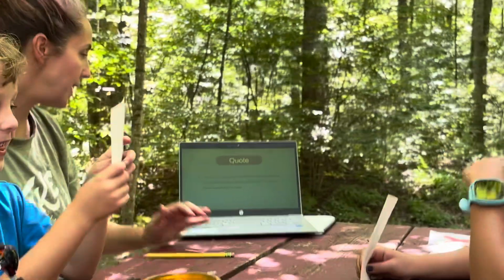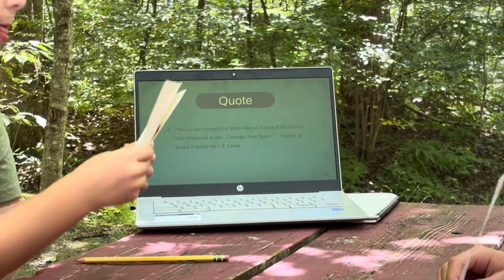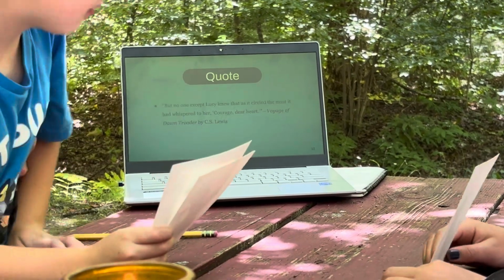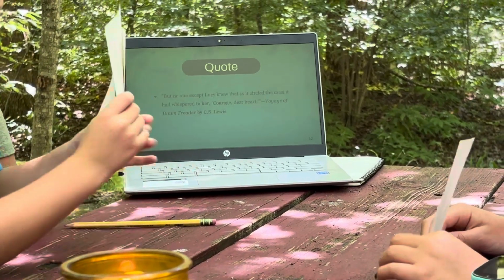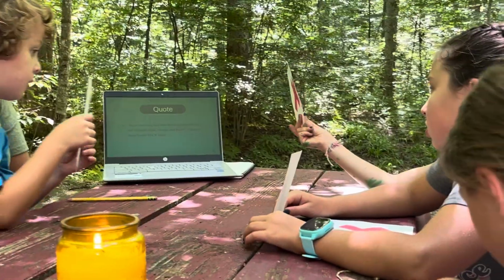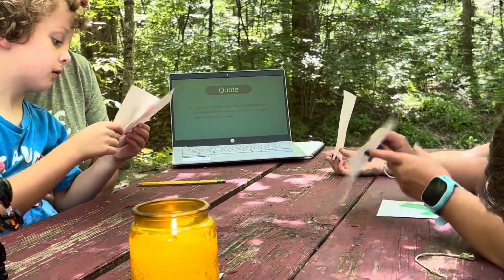All right, let's see. Third quote. "But no one except Lucy knew that as it circled the mast, it whispered to her, 'Courage, dear heart.'" And that's from Chronicles of Narnia.